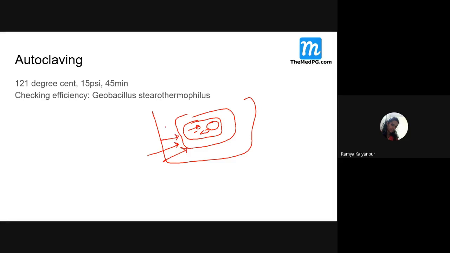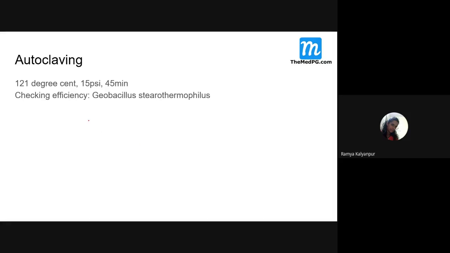But in vacuum type, it will suck all the air that is present, even inside these boxes also. Now what will happen? All this steam which is under pressure will enter into the deepest part of the items that are put in the autoclave machine, and everything will be perfectly sterilized. That is the working of vacuum autoclaving. Yes, clear, students? Don't go much into details about that.